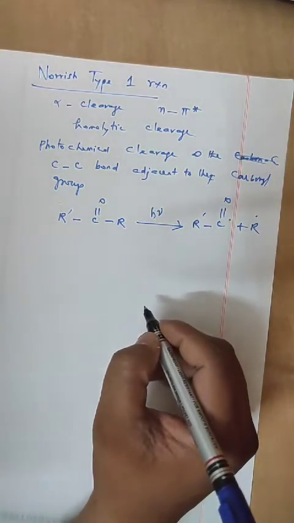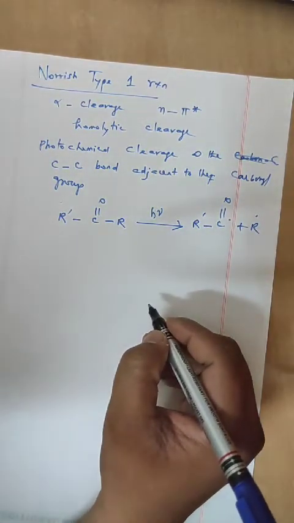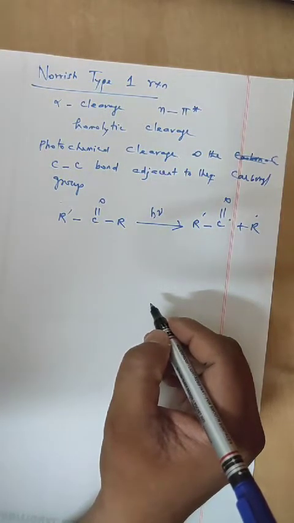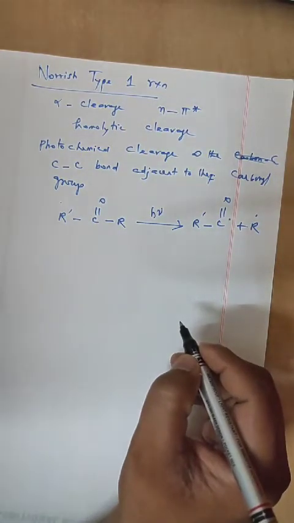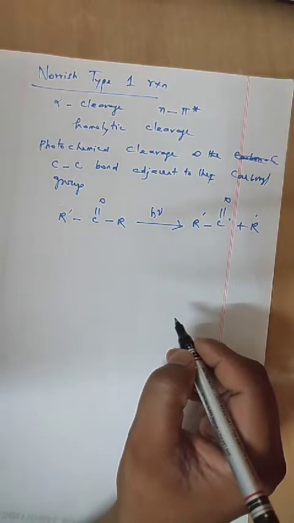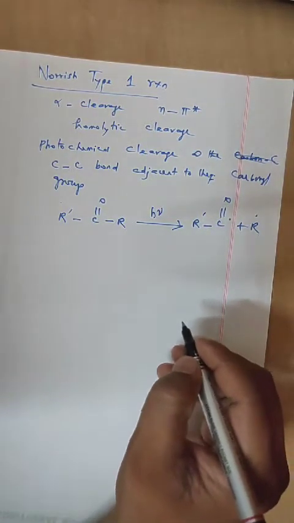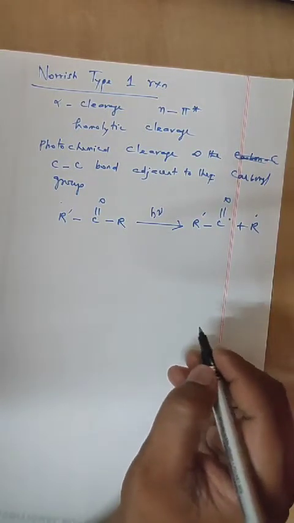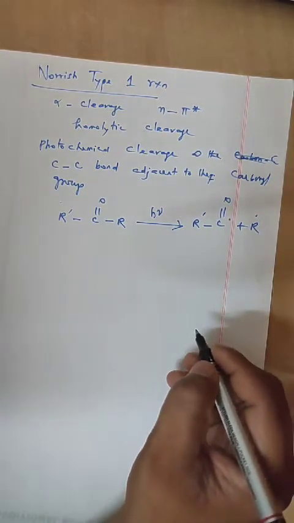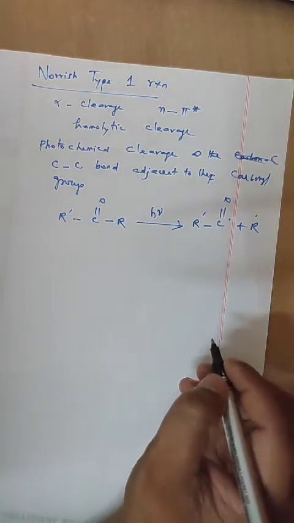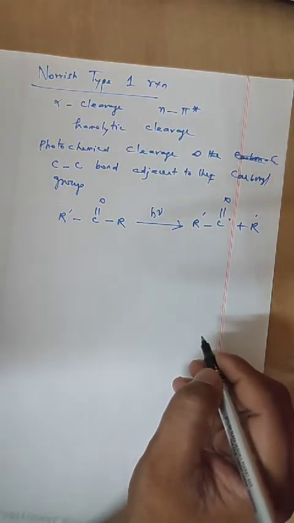When carried out in the gaseous phase at about 100 degrees Celsius, the basic reaction is followed by a secondary process, decarbonylation, leading to the formation of alkane and carbon monoxide, as we discussed.